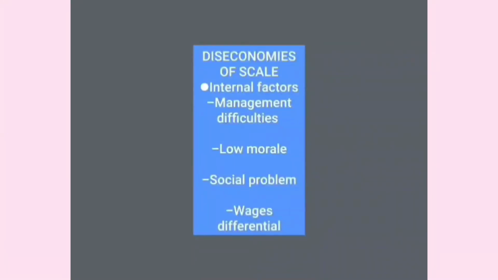between companies. There are 5 internal factors of these economies of scale. The first one is management difficulties. Management problems in controlling and coordinating when there is mass production. If a firm needs large production, labor needs to increase and cost of production will increase.